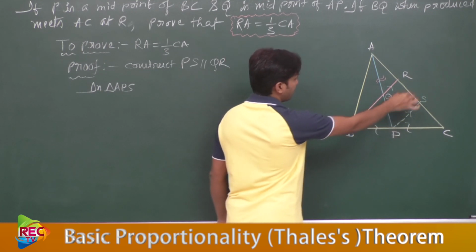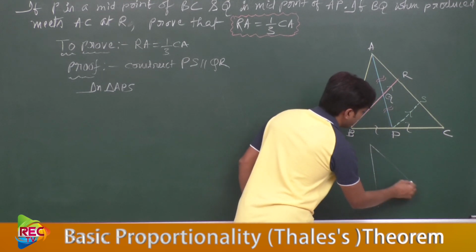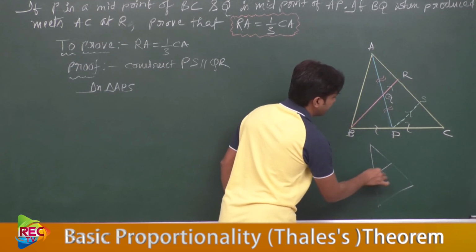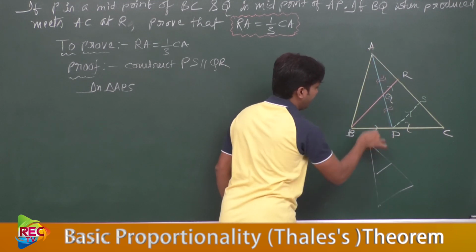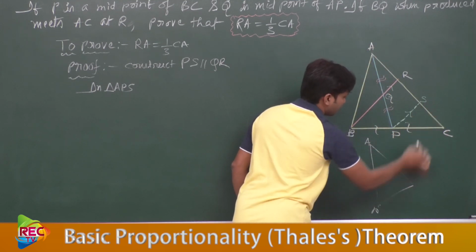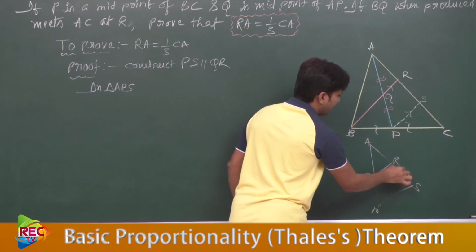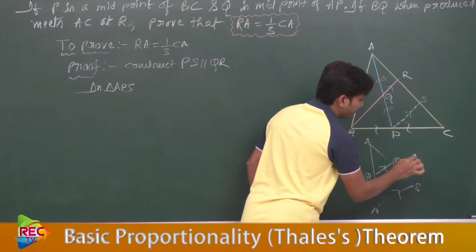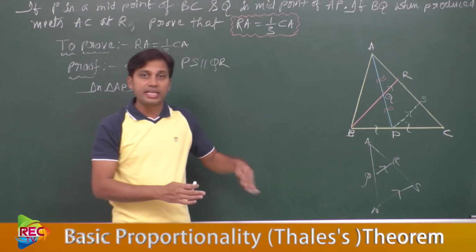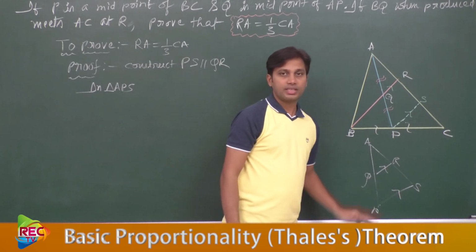If I draw this separately here, this would be A, this would be P, and this would be S, and this is QR, and we said that this is parallel. We have constructed that line in that way.